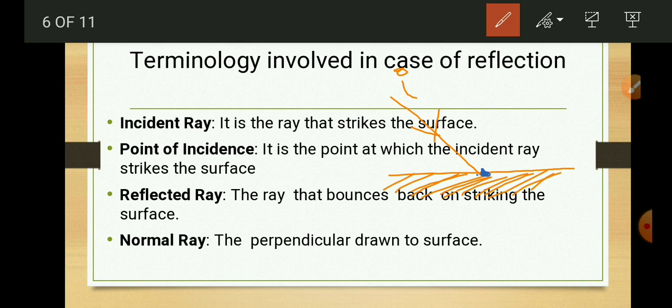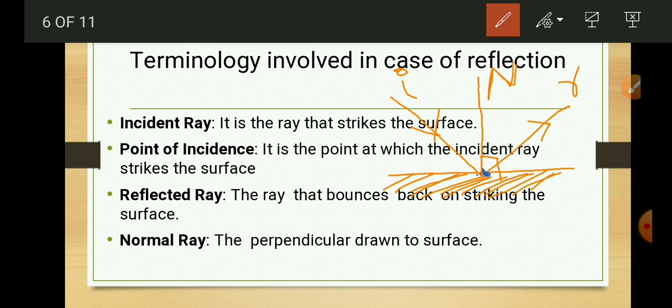Reflected ray: the ray that bounces back on striking the surface. This is the reflected ray, which bounces back in the same medium on striking the surface. Normal ray: it is an imaginary line, the line which is perpendicular to the surface, which makes a 90-degree angle with the surface, is called the normal drawn.